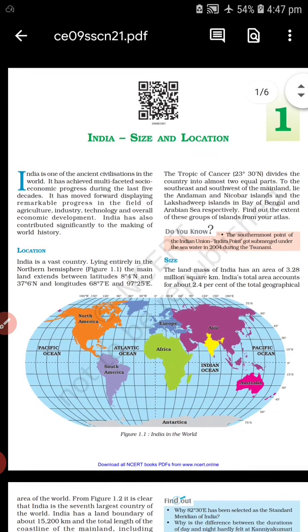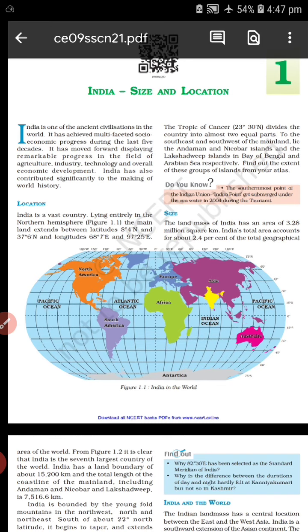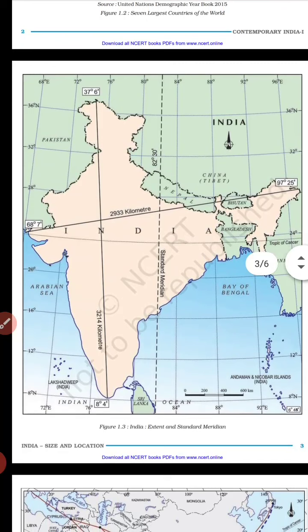Now if we look at the Tropic of Cancer, which is situated at 23 degrees 30 minutes north, it divides the country almost into two equal parts. To the southeast and the southwest of the mainland lie the Andaman and Nicobar Islands and the Lakshadweep Islands in the Bay of Bengal and Arabian Sea respectively. So once again look at the map of India, and we can see that the Tropic of Cancer, at 23 degrees 30 minutes north, divides the country into almost two equal parts.